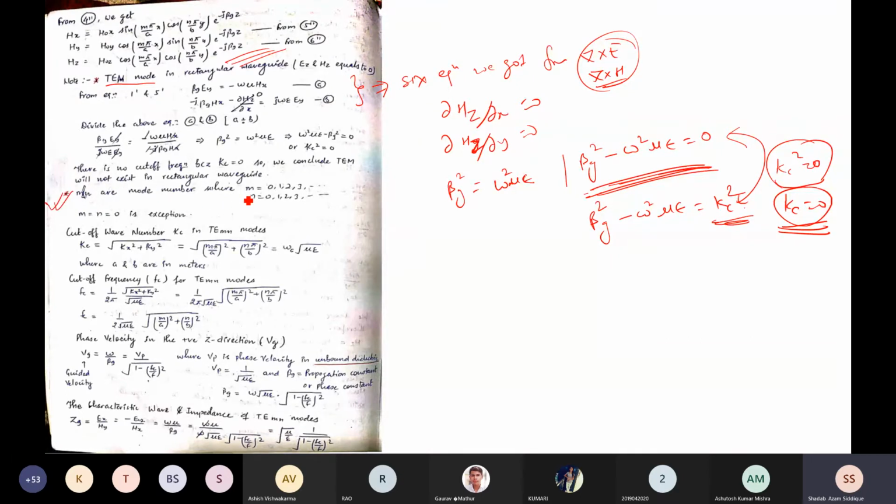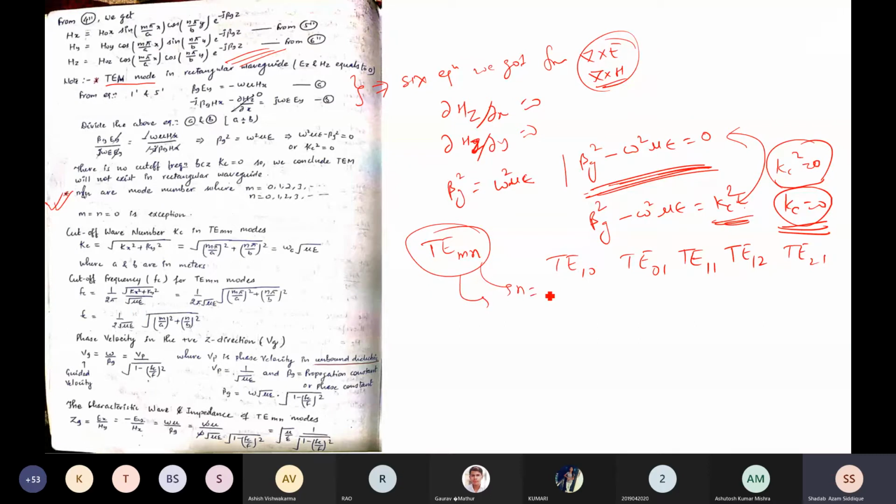M and N are the mode numbers, and M starts from 0, 1, 2, 3. N is also starting from 0, 1, 2, 3. It can be 0. But one condition is there. In the starting we told that the modes are written this way: TE10, TE01, TE11, then we have TE12, similarly TE21. Whatever the combination of M and N we have, we can write.